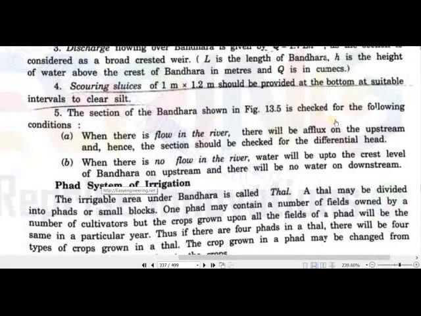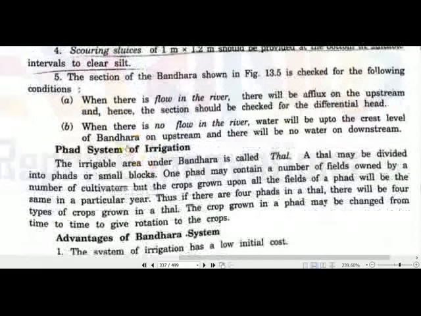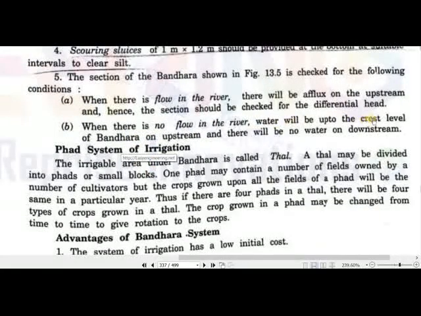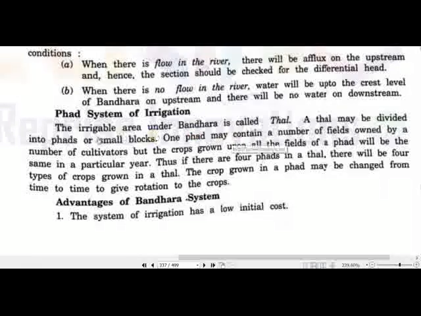The section of Bandhara shown in the figure is checked. When there is flow in the river, there will be a flux on the upstream, and hence the section should be checked for differential head. When there is no flow in the river, there will be water up to the crest level of Bandhara on upstream, and there will be no flow on the downstream. There will be flow on the downstream when we open the gates of scouring sluices, under sluices.